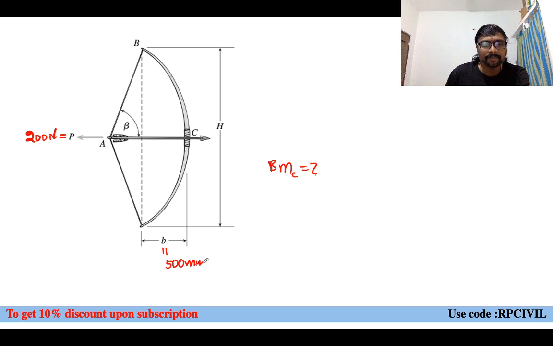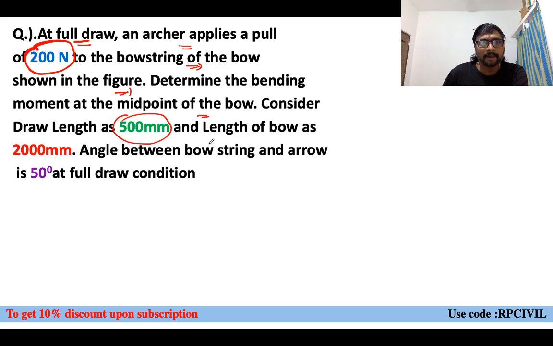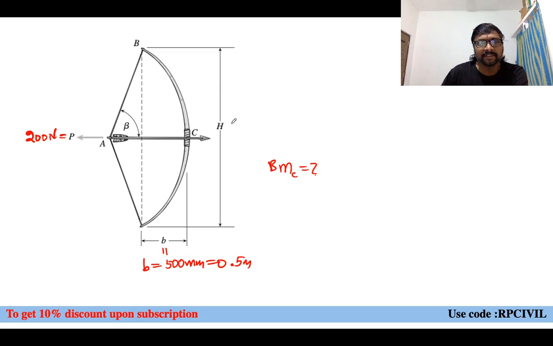500 mm or 0.5 meters. This B equal to 200 newtons, right? And what else is given? And the length of bow has 200 mm. So what is the total length of the bow or height of the bow? Capital H is 2000 mm. So it will be taken as 2 meters, you can say.